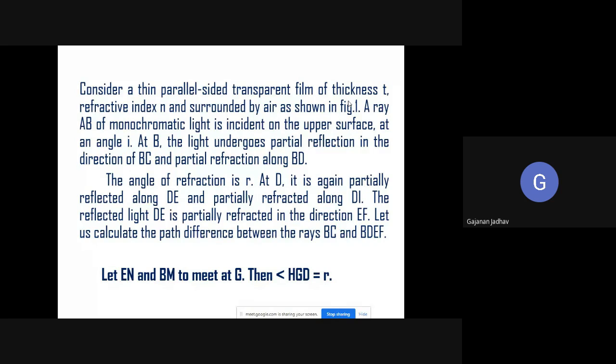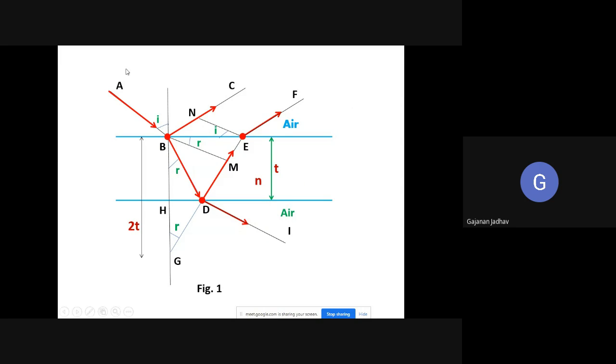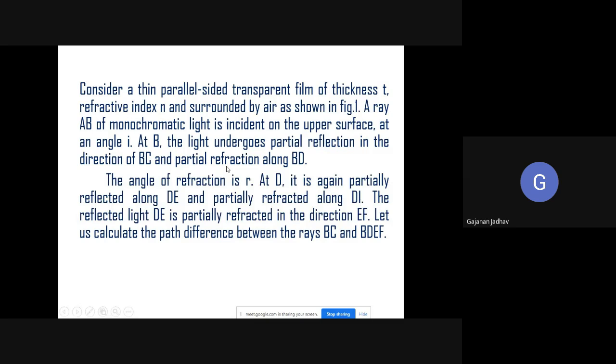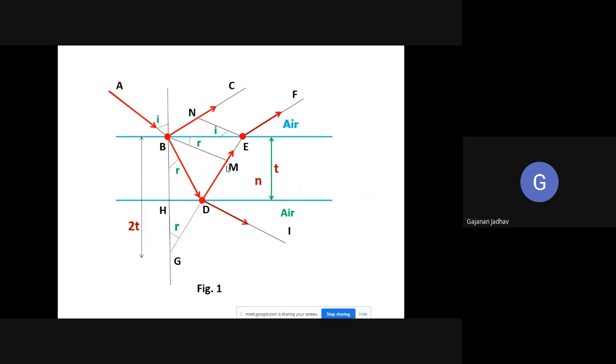Let EN and BM meet at point G. This is BM and this is EN. They arrive at this particular point G, they are intersecting.